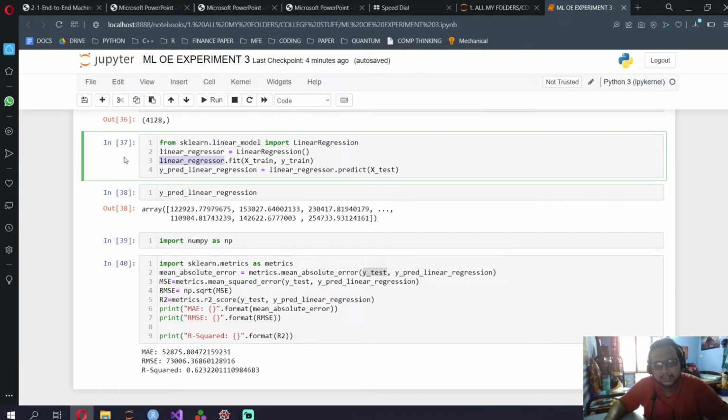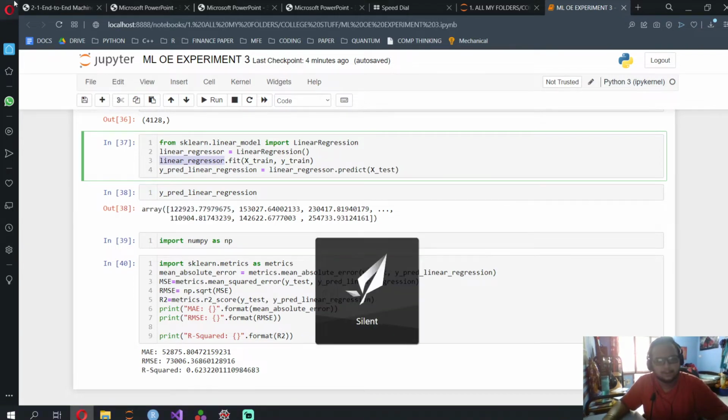That's how I'm going to send it. I'm not going to send this whole code to the bank. I'm going to only send the model which I have trained. That's all that they want.